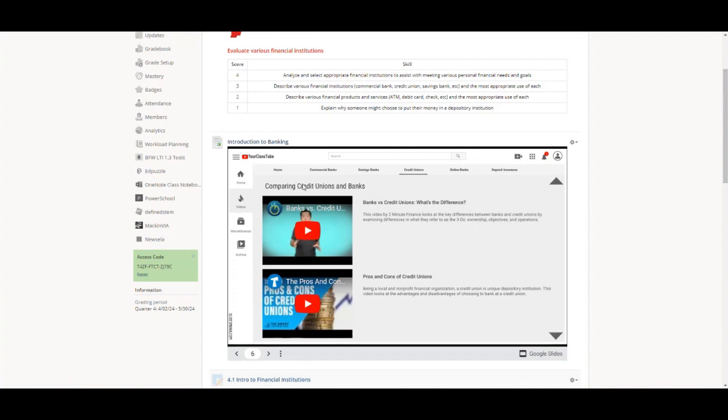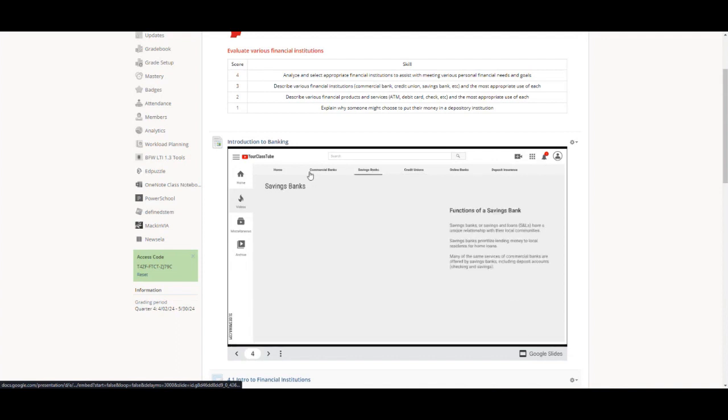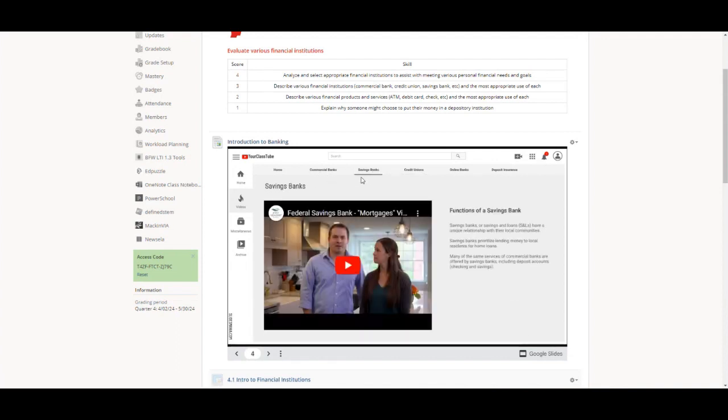With credit unions, credit unions are very different than banks, kind of in the back end of it, how they're operated. For a customer, there's not a ton of difference. Your interaction with a teller at a credit union is going to be very similar to a bank. Your interaction on mobile banking with their apps is going to be very similar with a credit union than a bank. But the management of credit unions, the organization of a credit union, those are pretty different. And so there's a few extra videos on credit unions to talk about what they are and what sets them apart. All right, commercial banks, savings banks are similar, but there are slight differences.